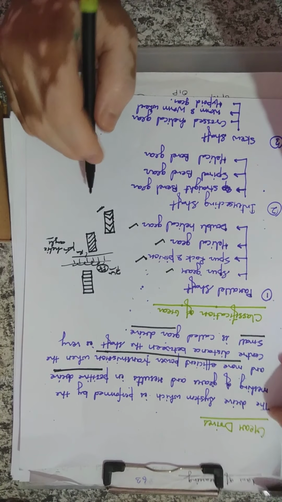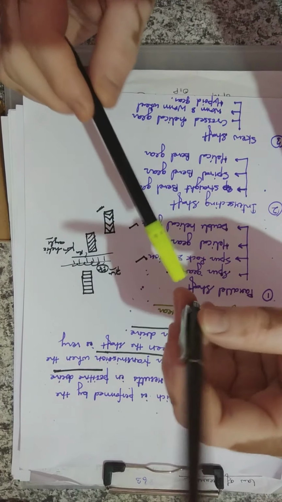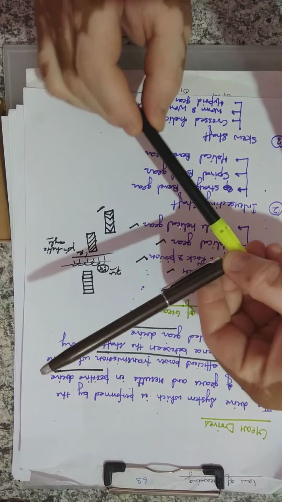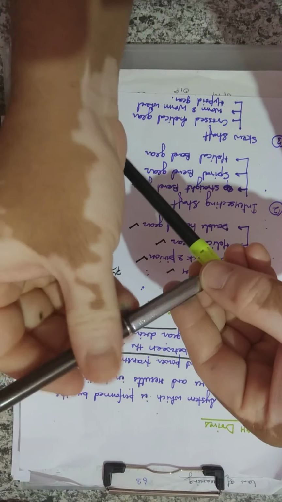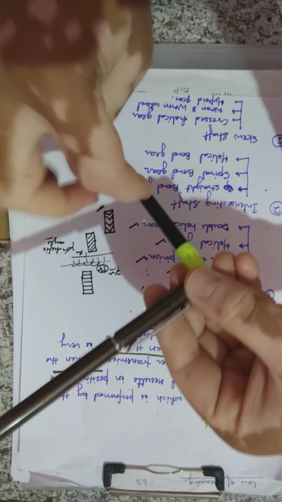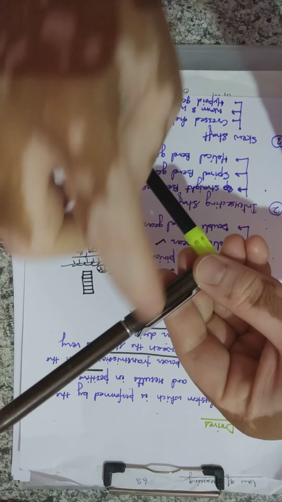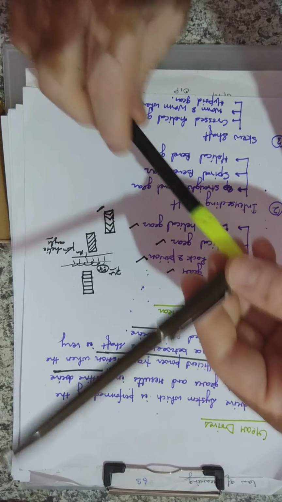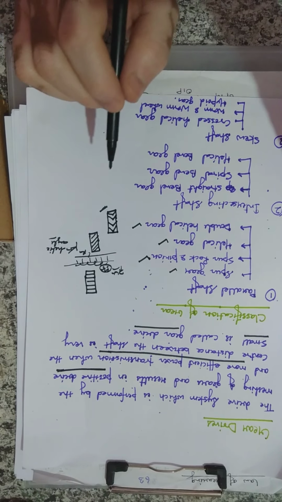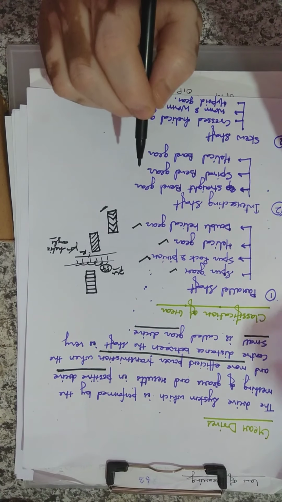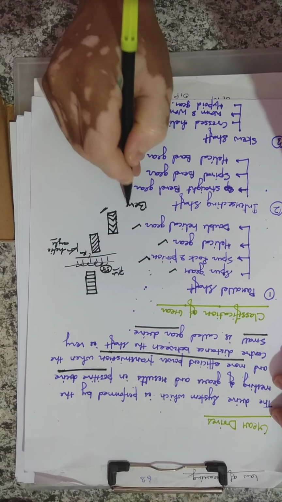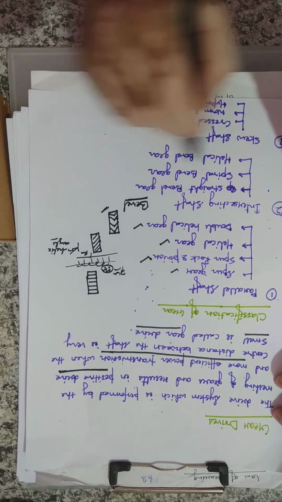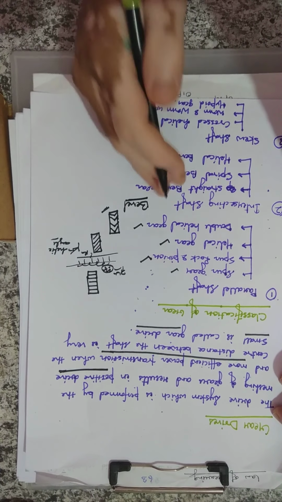Now intersecting shafts means, suppose this is shaft 1 and this is shaft 2, and the shaft arrangement is like this, intersecting each other. If you rotate this, it has to rotate in its own way. The power will be transferred from this shaft to this shaft by this mode. So in this arrangement, the most common or most important gear for these shafts is the bevel gear. So straight bevel gear, spiral bevel gear, and helical bevel gear. These are the types of bevel gear.